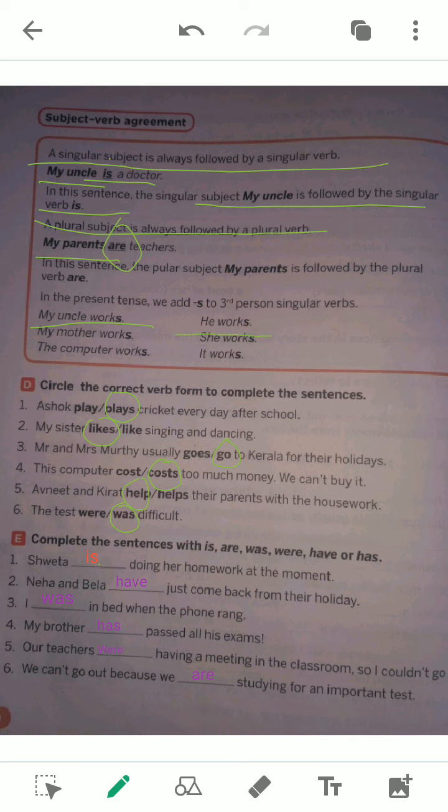He is a singular subject. He works. My mother works. My mother is she. That is why she works. The computer works. Computer is it. That's why it works. All are singular. That's why the verbs are also singular.